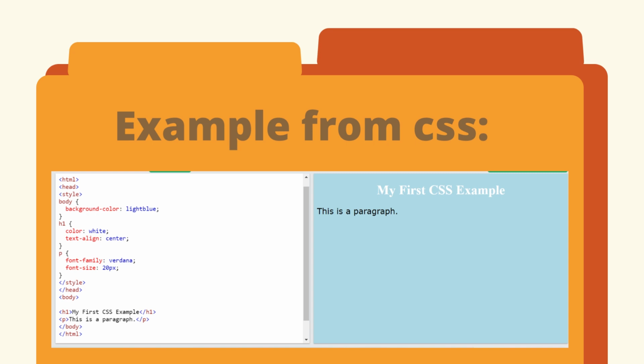Then we also give it a layout in the middle, we use center to get the title in the middle.